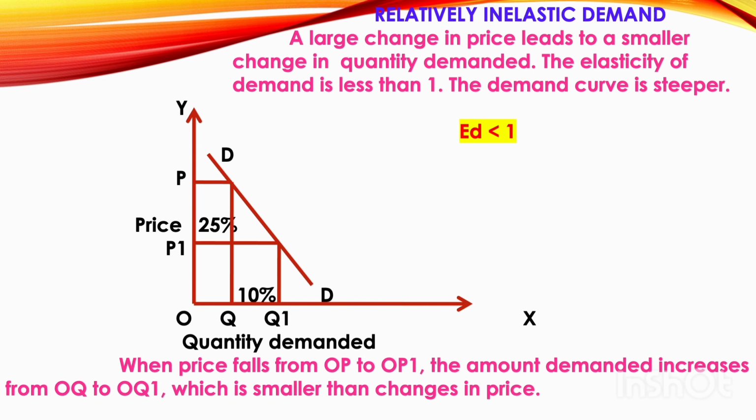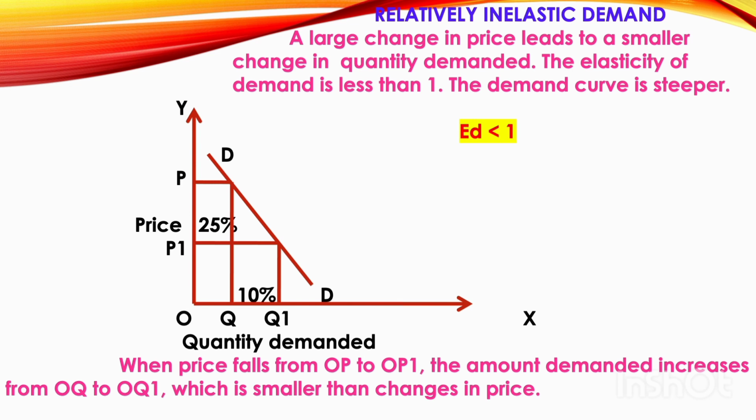You can see that the price falls by around 25 percent, but the quantity demanded increases only by 10 percent. This is usually the case for perishable commodities.